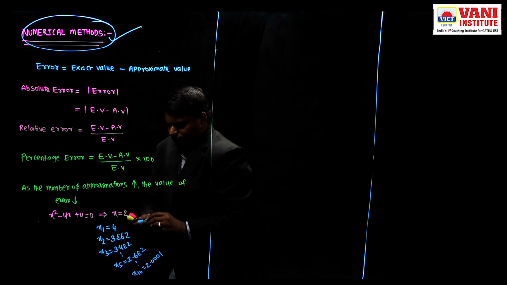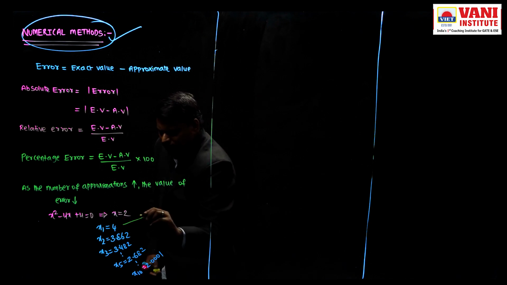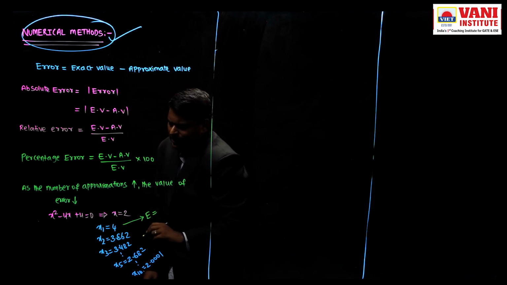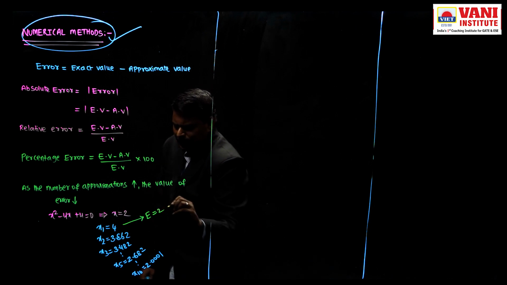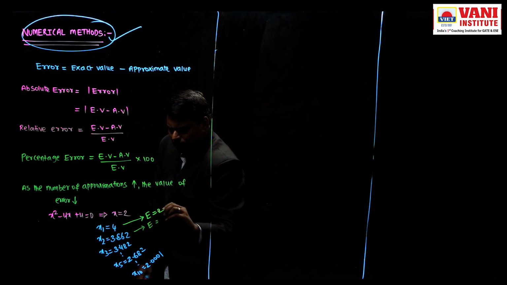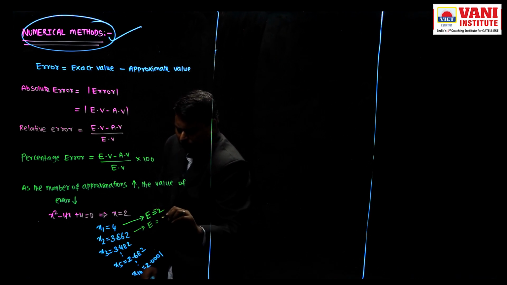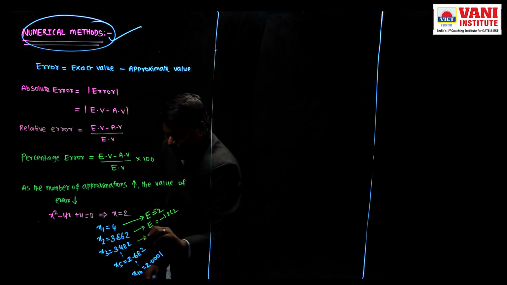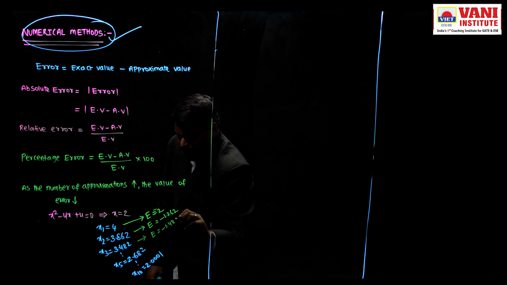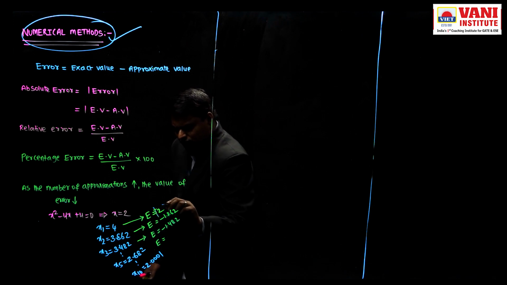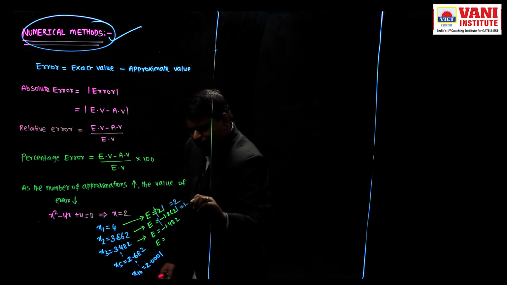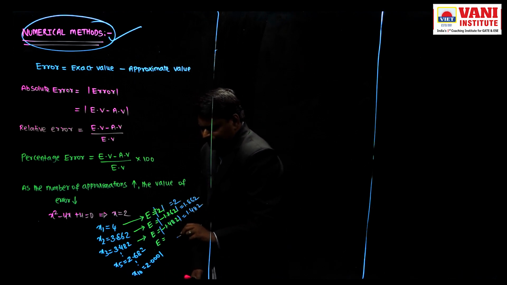So first, can you give me error at the end of first approximation? What is error? Exact value minus approximate value. Exact value means 2, so 2 minus 4, error equal to minus 2. What is error here? Minus 1.862. What is error here? Minus 1.482. Okay, let us consider modulus of error. So modulus means 2. Modulus means 1.862. Modulus means 1.482. What is error here?